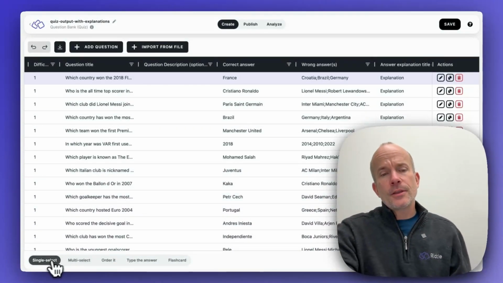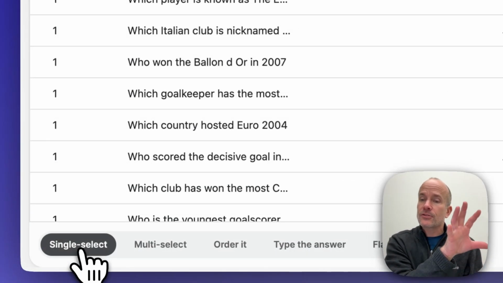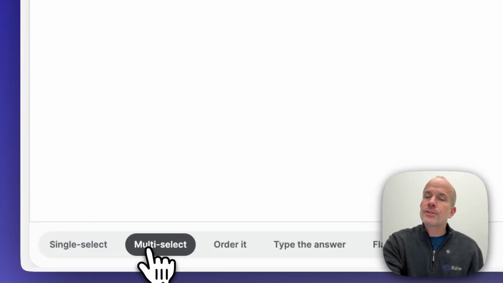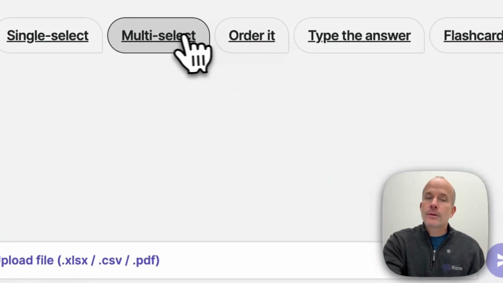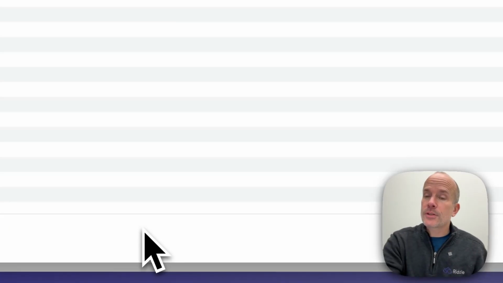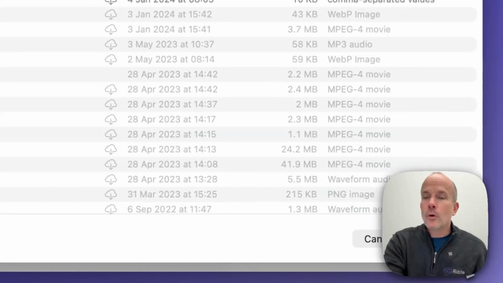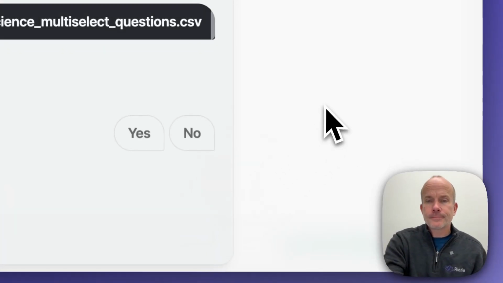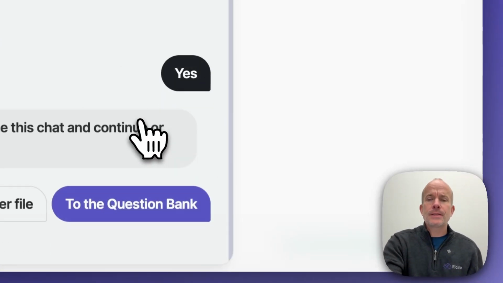Then what you can also do is, down here at the bottom left, you see these are single select questions in this question bank. I also want to add a different type of question. So I'm going to import another type of question. In this case, I have made a multi-select. These are all science questions with more than one correct answer. So in this case, I'm going to import that. Import it, great, to the question bank.